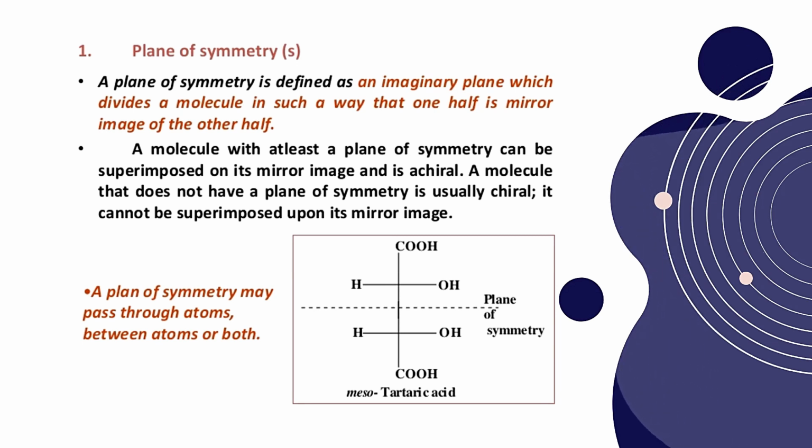But if we observe the chirality of this mesotartaric acid, there are 2 chiral centers present here. Okay, if we observe, both chiral centers are mirror images of each other, and also non-superimposable. So that's why this compound is a chiral compound.